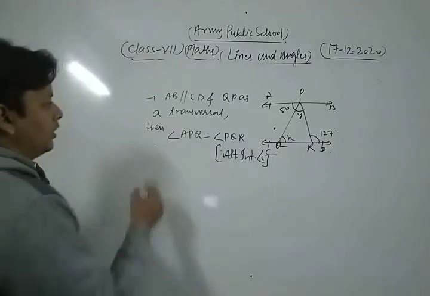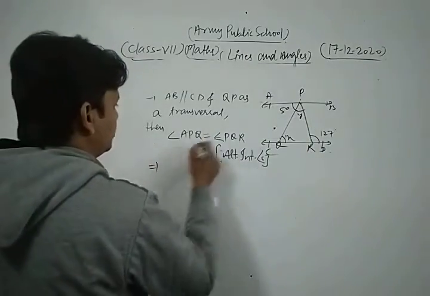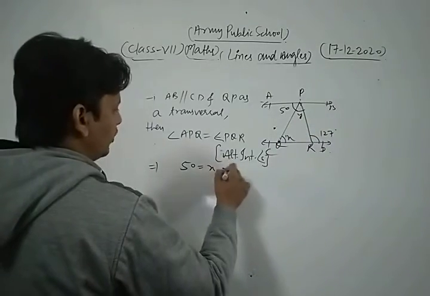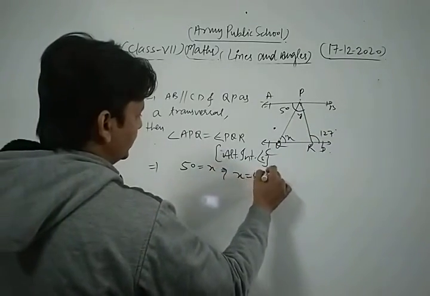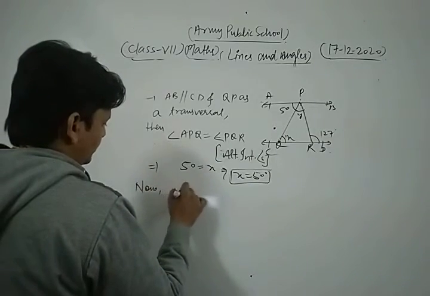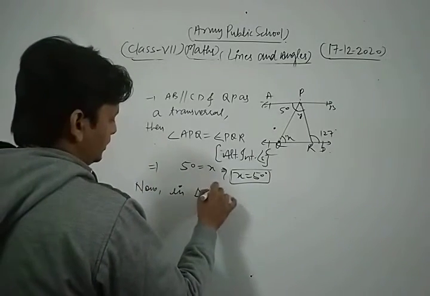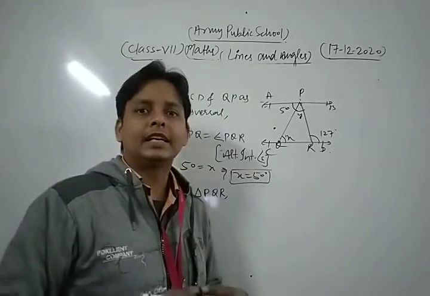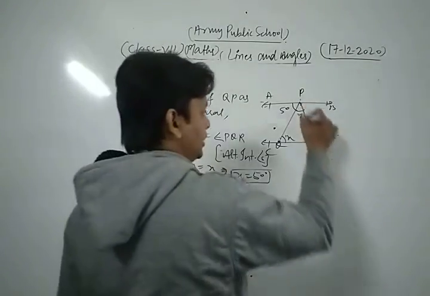So here we get angle APQ as 50 degree, and angle PQR as X. So the value of X is equal to 50 degree. Now in triangle PQR, we apply the exterior angle property. These are the exterior angles.